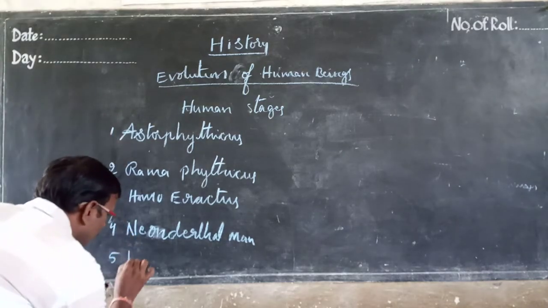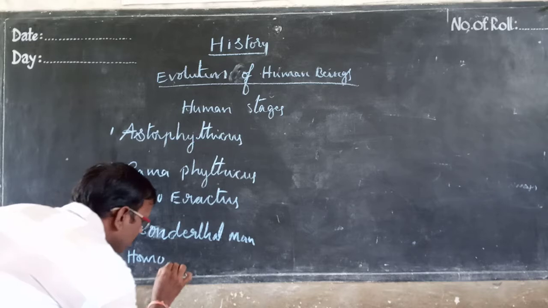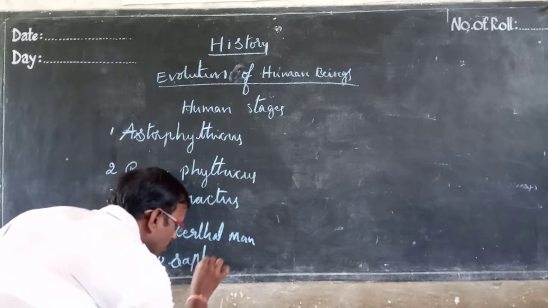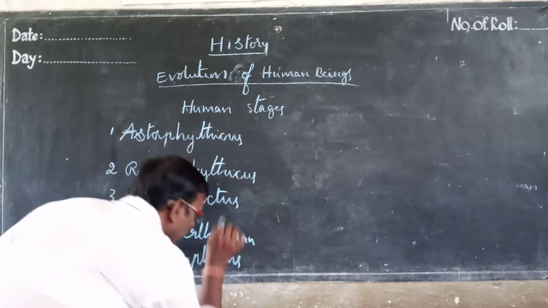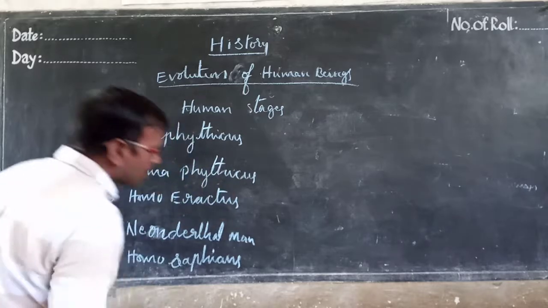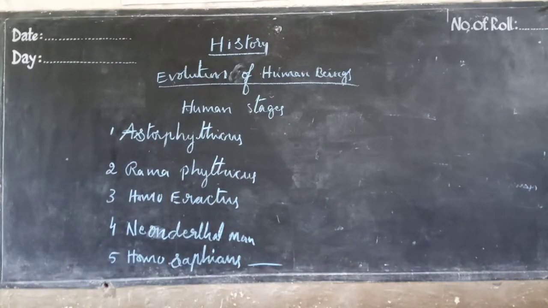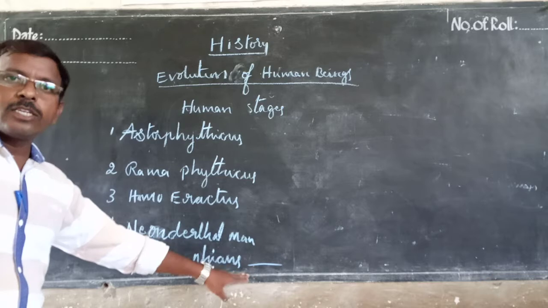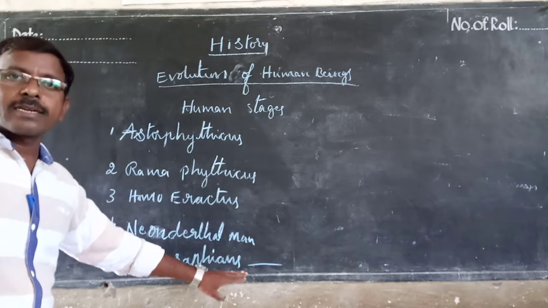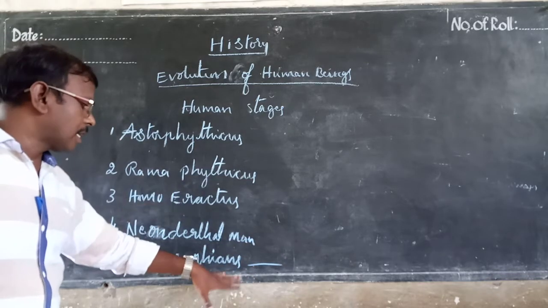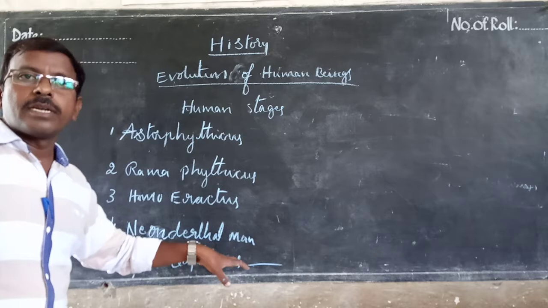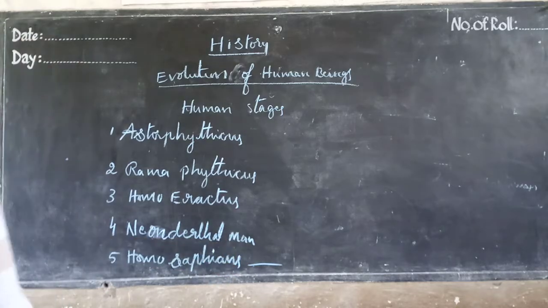The last stage, Homo sapiens. Homo sapiens are near to present human beings. They are close to them in their characters, whatever characters, everything related to present human beings.